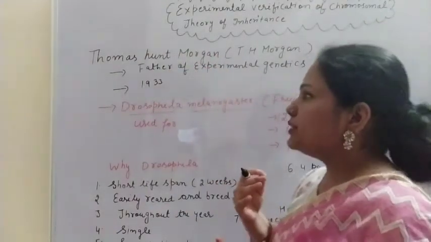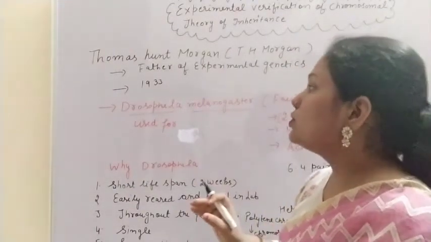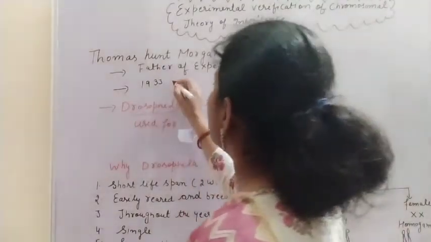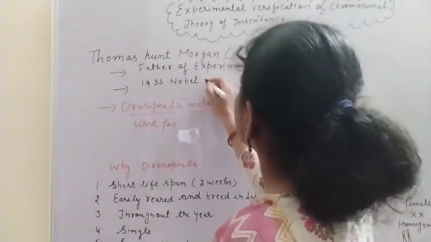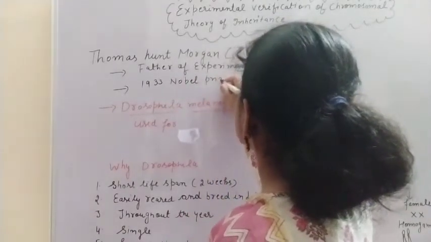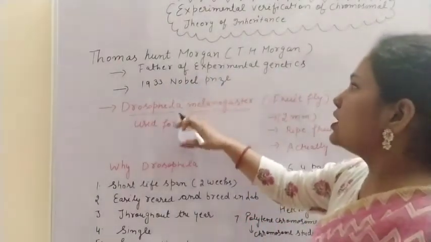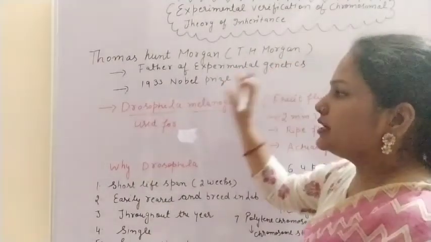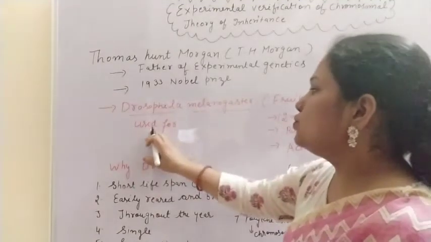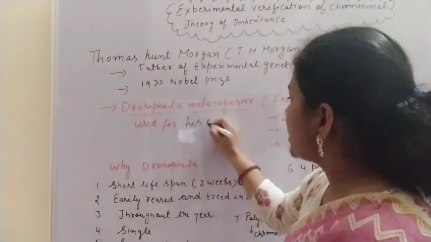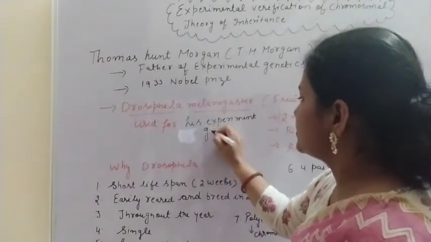and he performed many experiments on the Drosophila insect. In 1933 he got the Nobel Prize for his study on the insect. Nobel Prize in 1933 for doing the best in experimental genetics, and he chose the insect Drosophila melanogaster for his experimental genetics.